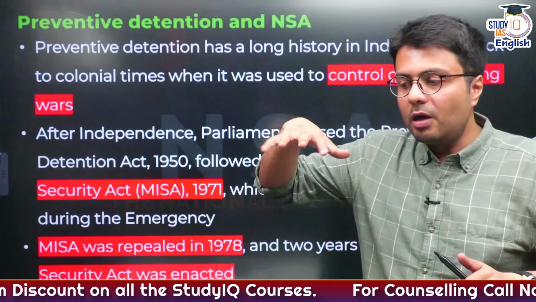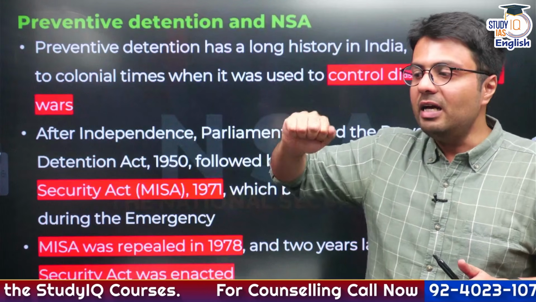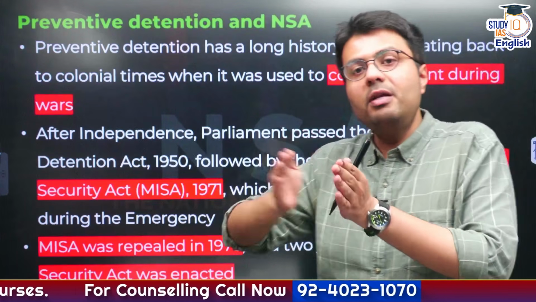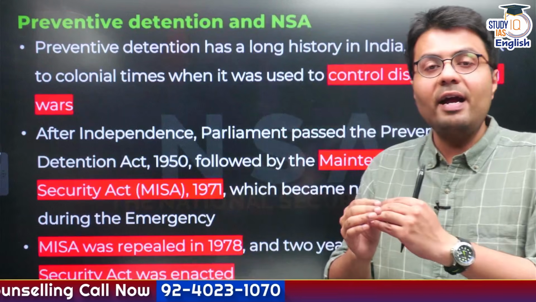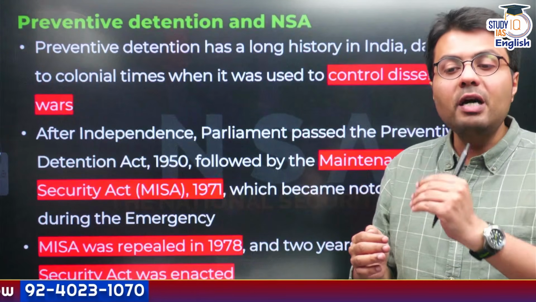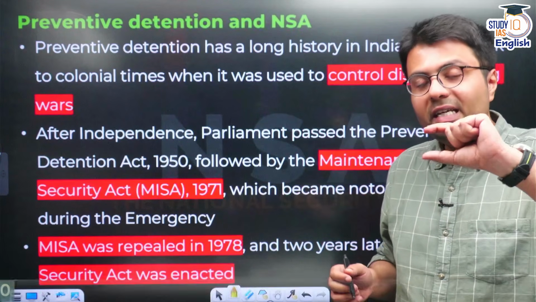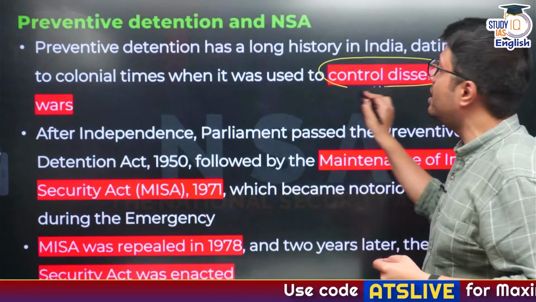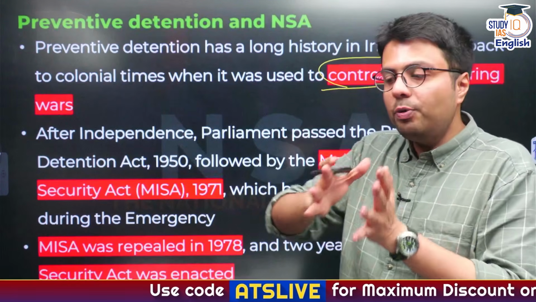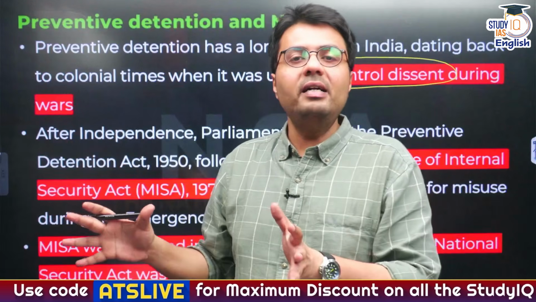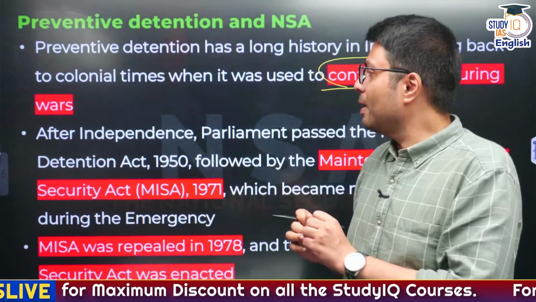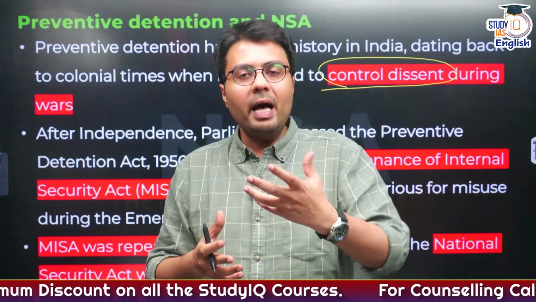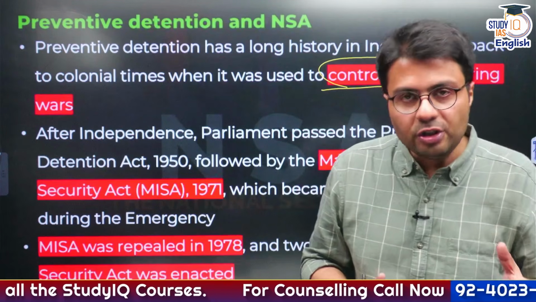It was to control the territories in India and allowing the government and its administrative setup to curtail any kind of freedom or revolutionary movement coming from India. So the intention of preventive detention during the British period was primarily to control dissent so that it would help them control the entire territory of India as well as people inside it. But after independence, the role and the objective of preventive detention changed.